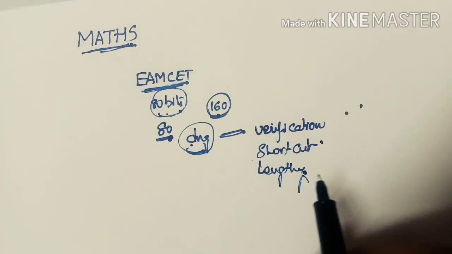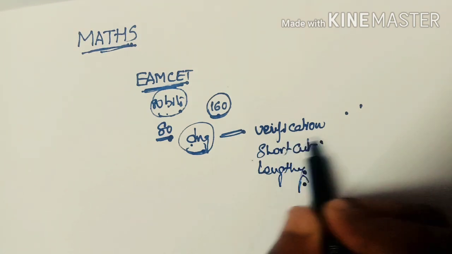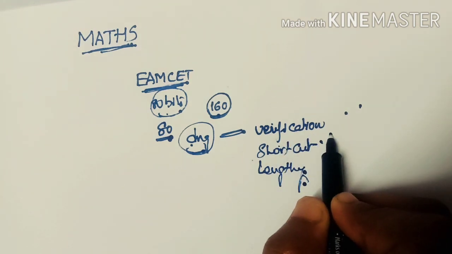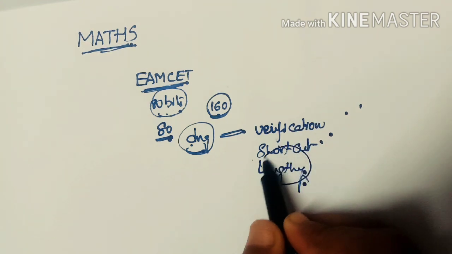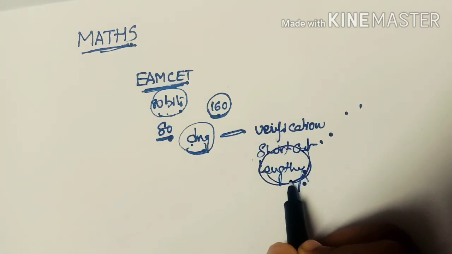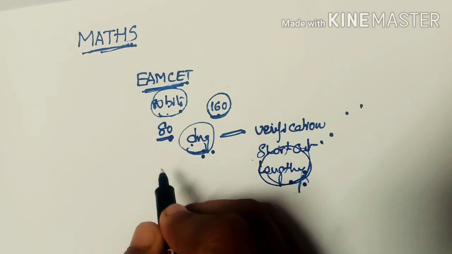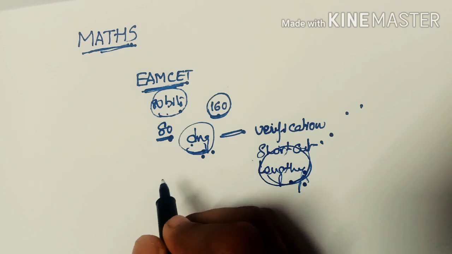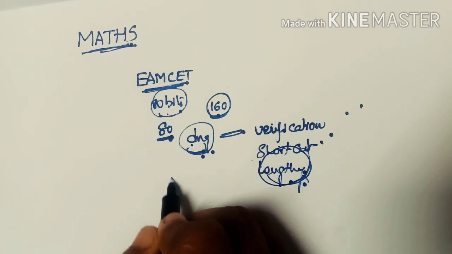It's better to choose the verification sums and shortcut method sums at the starting. After completing these two types, we go for the lengthy processes and difficult problems. If you proceed in this manner, you have the chance to see and try all the sums in the examination paper.